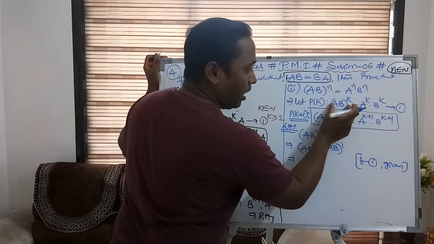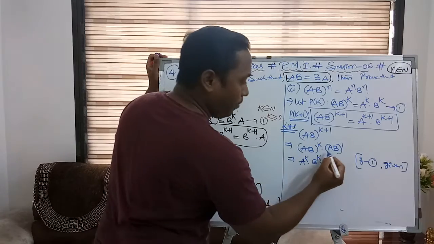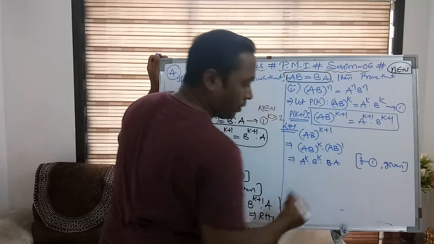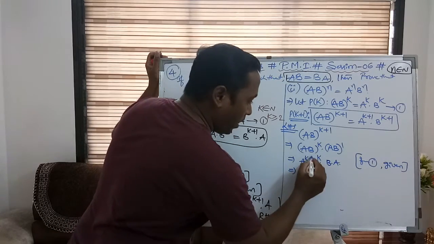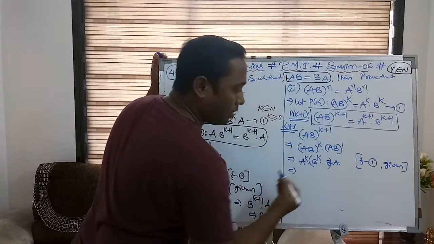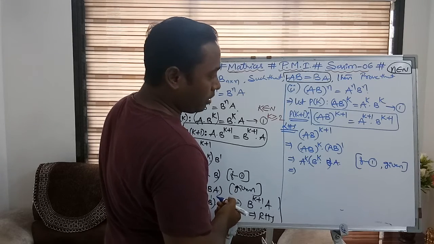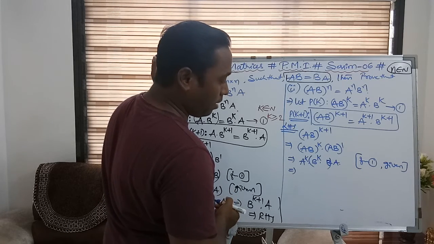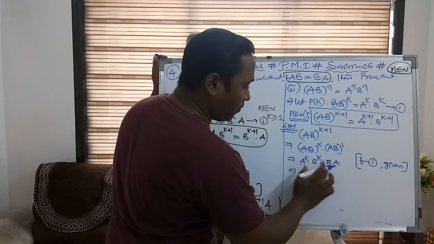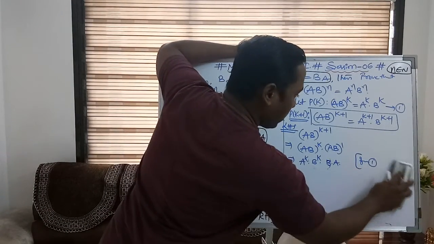So I am using both the statements together. With result number 1 I changed one quantity, and what was given, AB is equal to BA. So I am using this, replacing this AB with BA. Hence now by grouping these two, because it is the associative property of matrices, I can combine these two results here. Otherwise I can also replace like this, and we require A power k plus 1. Let's check. Instead of this, let me do one thing, make it a little shorter and use it step by step.